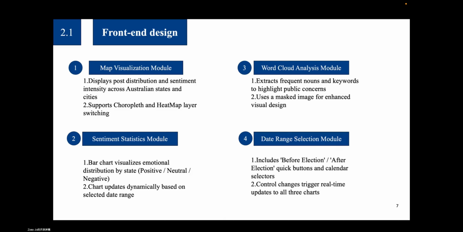We also use a custom mask shaped like Australia for better visual design. Finally, the date range selection module allows users to define custom time ranges or use one-click options like before election and after election, or just respond in real time.